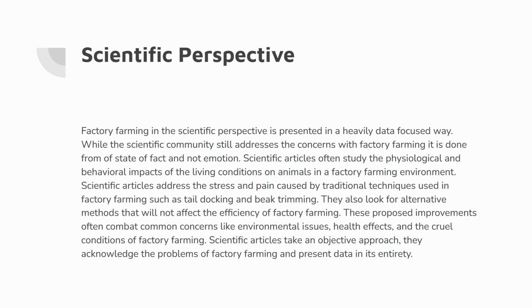farming environment. Scientific articles address the stress and pain caused by traditional techniques used in factory farming, such as tail docking and beak trimming. They also look for alternative methods that will not affect the efficiency of factory farming. These proposed improvements often combat common concerns like environmental issues, health effects, and the cruel conditions of factory farming. Scientific articles take an objective approach. They acknowledge the problems of factory farming and present data in its entirety.